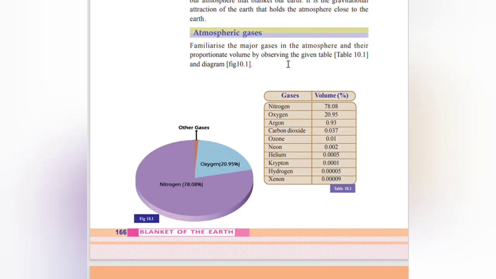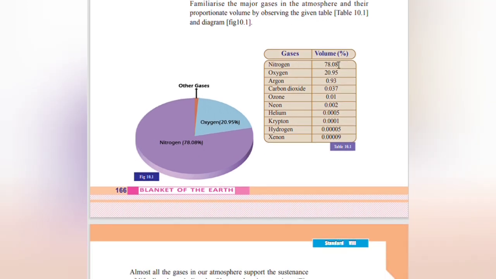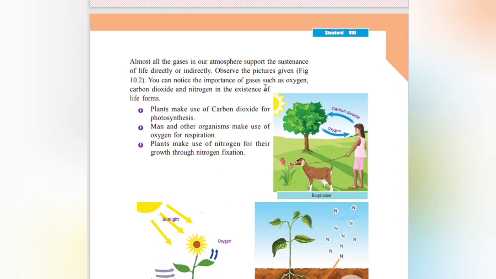Familiarize the major gases in the atmosphere and their proportionate volume by observing the given table. Gases and volume: nitrogen 78.08, oxygen 20.95, argon 0.93, carbon dioxide 0.037, ozone 0.01, neon 0.002, helium 0.0005, krypton 0.0001, hydrogen 0.405, xenon 0.409. Almost all gases in our atmosphere support the sustenance of life directly or indirectly.